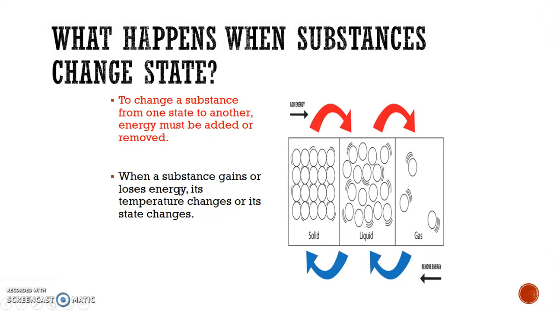So what happens to substances changing states? To change a substance from one state to another, energy has to either be added or removed. Okay, so if I gain energy, I go from a solid to a liquid to a gas. If I remove energy, I go from a gas to a liquid to a solid. Okay, it's all about how fast those molecules are moving. You can see a solid is very lined up, very rigid, right? The liquid is a little bit farther apart, spread apart, able to move around, and gases are really far apart.